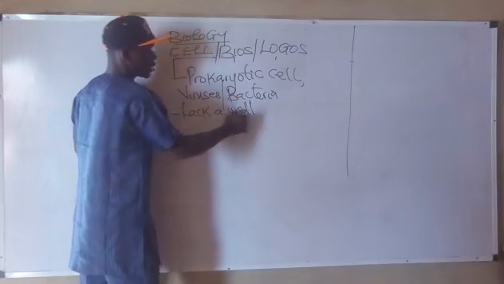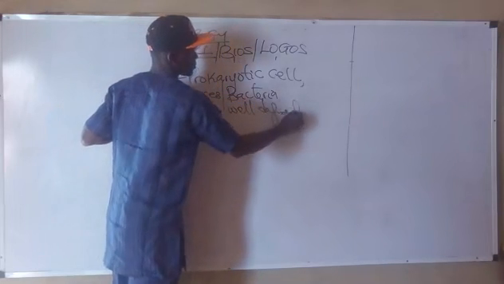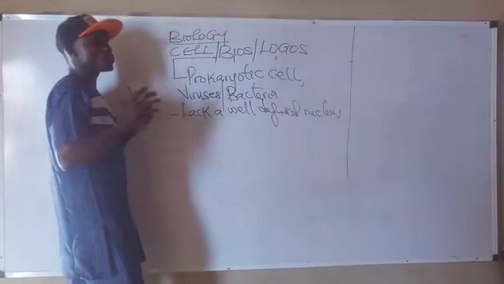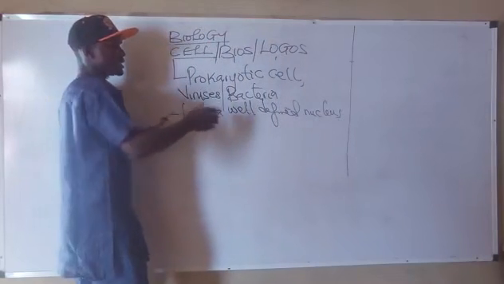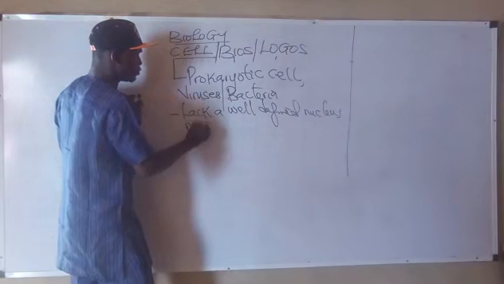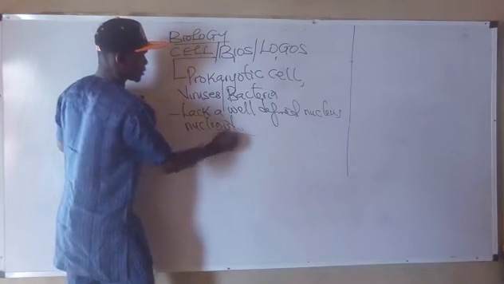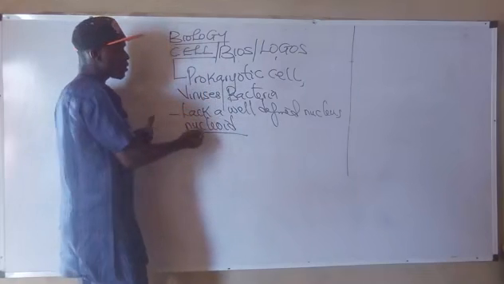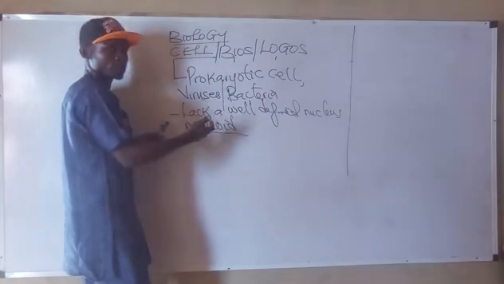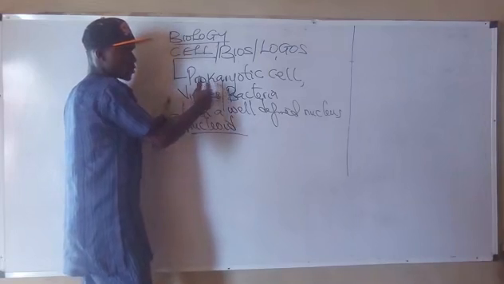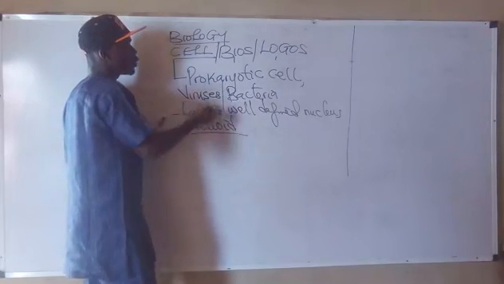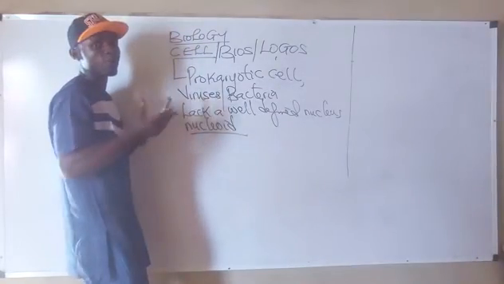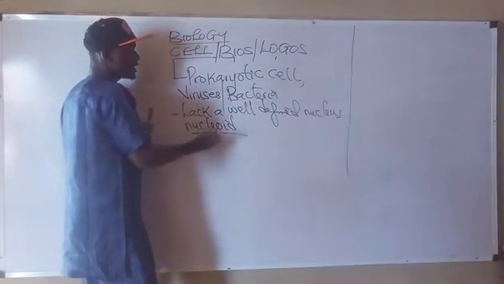Because it lacks a well-defined nucleus. If the nucleus is not well-defined, it therefore means that we call it a nucleoid. A nucleoid, alright? A nucleus that is not well-defined is called a nucleoid. The prokaryotic cells or the prokaryotes lack a well-defined nucleus. Because the nucleus is not well-defined or formed, we say it is called a nucleoid.